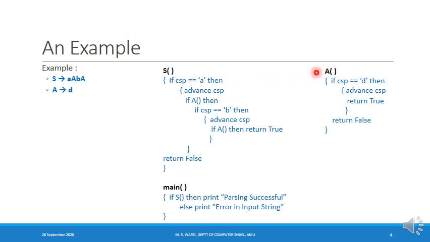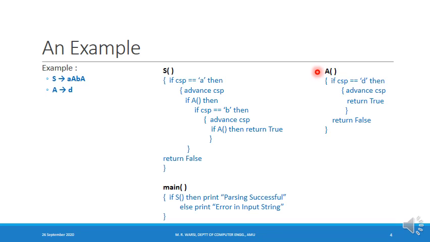We have to understand the purpose of each of these functions. The purpose of the function corresponding to the variable capital A is to accept the string which is derivable from capital A. If this function accepts a string which is derivable from capital A, then this function will return true.